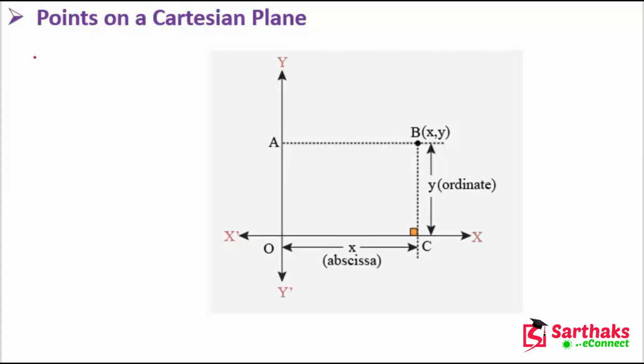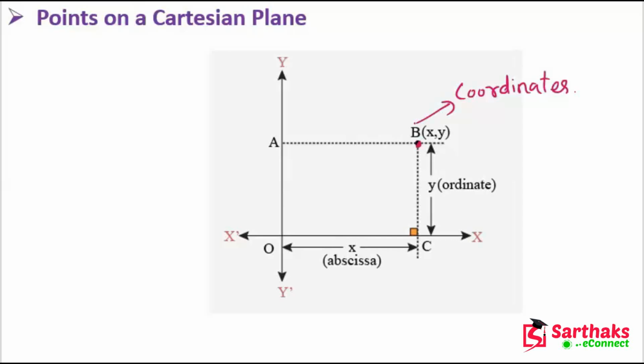Let's suppose this point is B, (x, y). This is called coordinates. Understand?